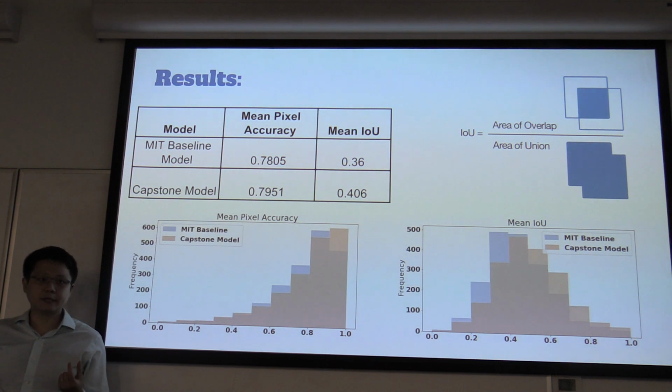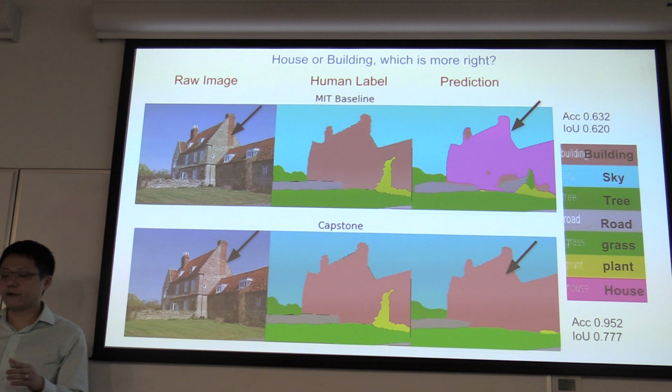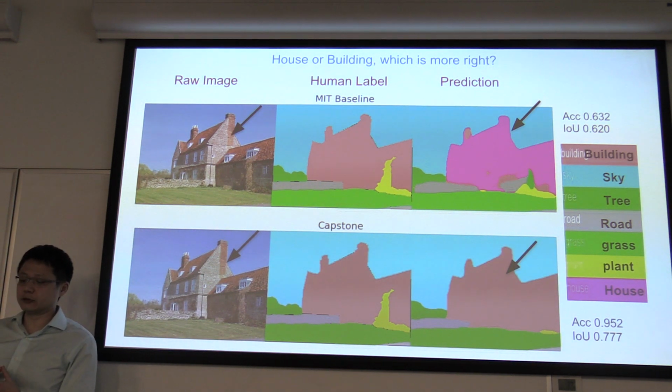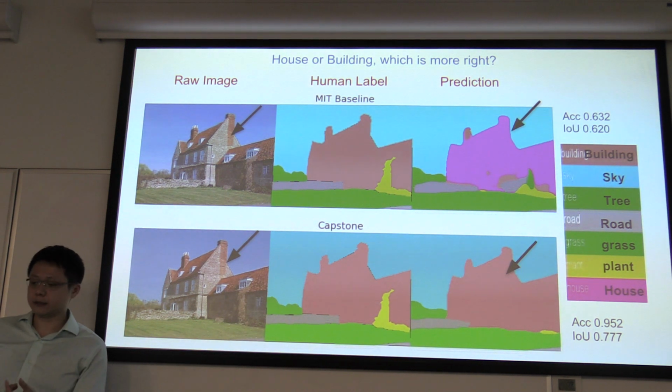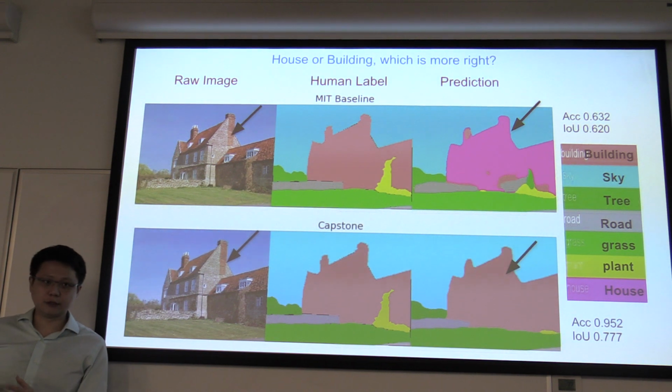Beyond those numbers, let's take a look at the images and how they look. In this image, the top panel shows the MIT model, the bottom panel shows the capstone model. The left is the raw image, the central part is the human label, and the right-hand part is the model prediction.